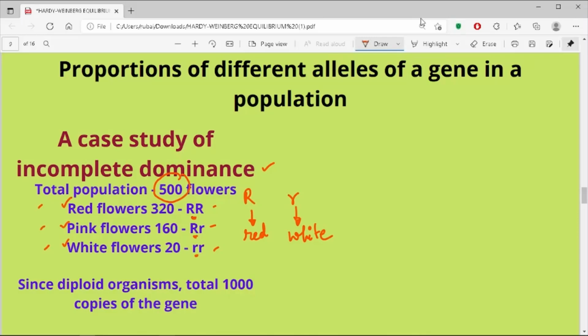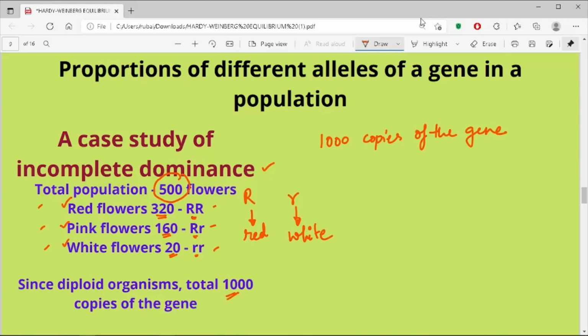Now let's try to calculate the frequency of these alleles. There are 320 red flowers, 160 pink flowers and only 20 white flowers. Since there are 500 flowers in total and each flower is diploid having 2 sets of chromosomes, they should have a total of 1000 copies of the gene. Let me write this down. There is a total of 1000 copies of the gene.